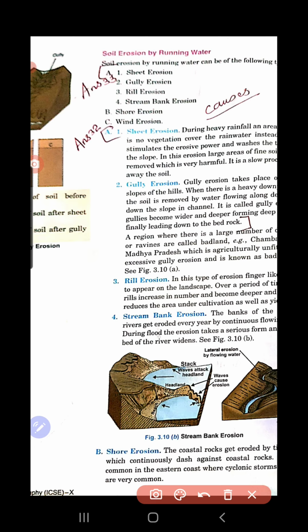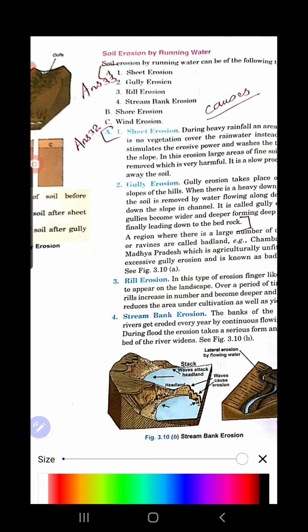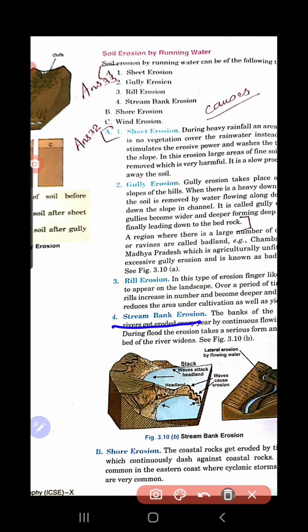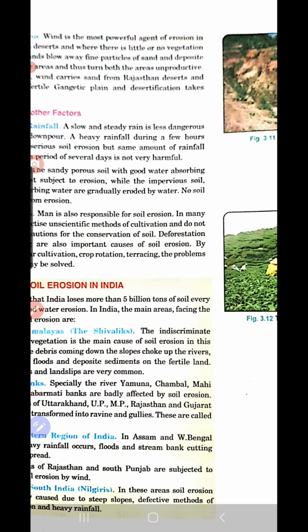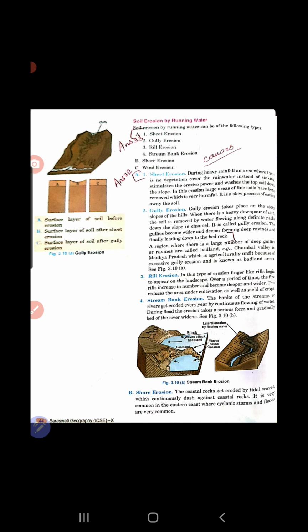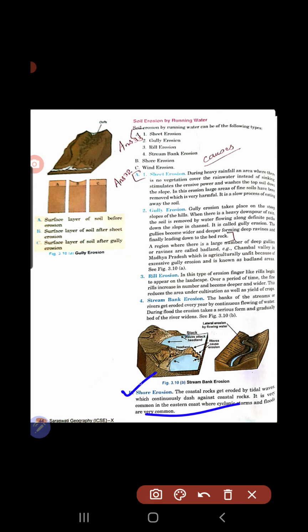Then comes stream bank erosion. Stream bank erosion mainly happens on the river side. The erosion which takes place in the river area is called stream bank erosion. And one more type of erosion is there, shore erosion.